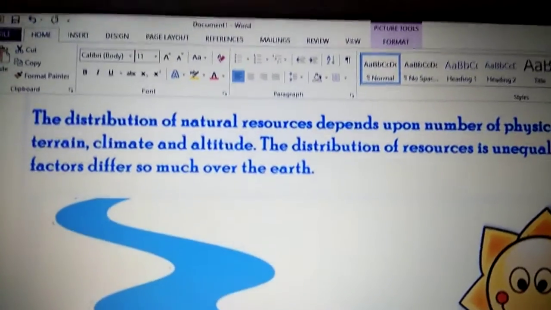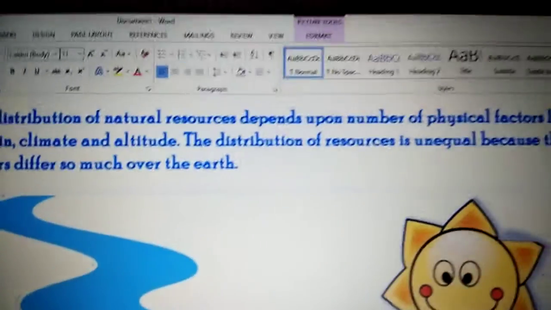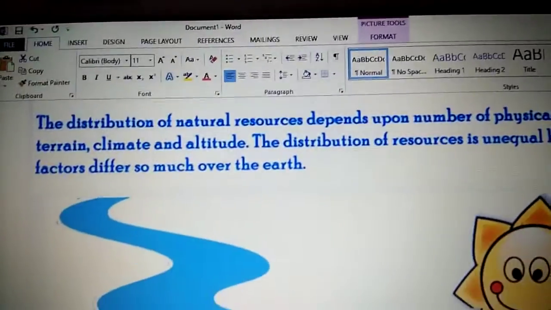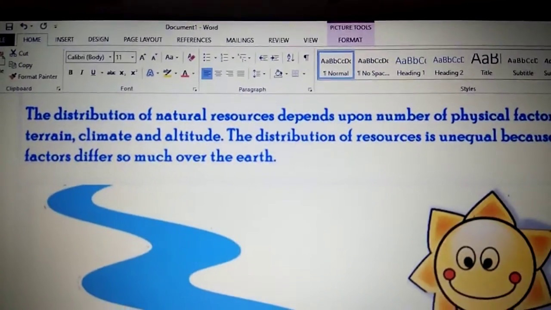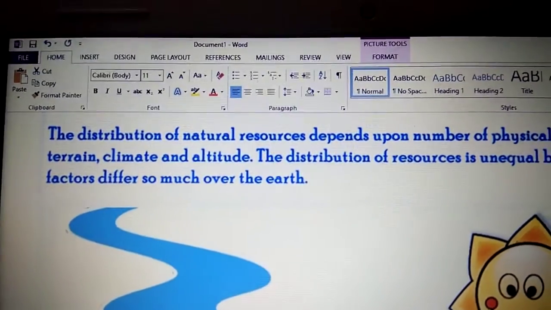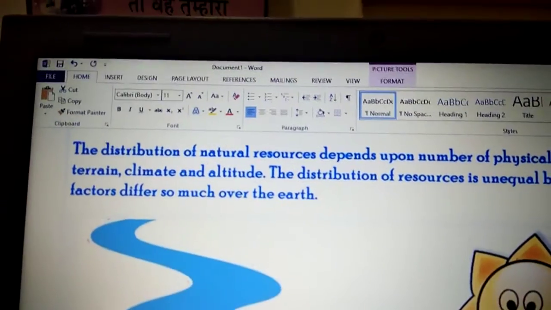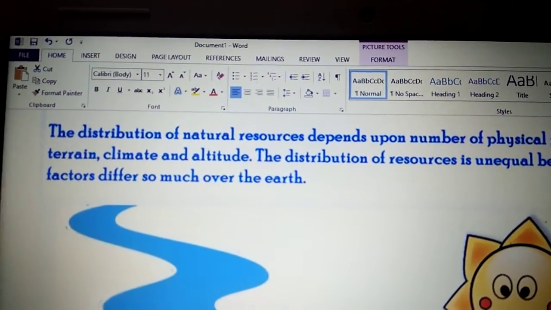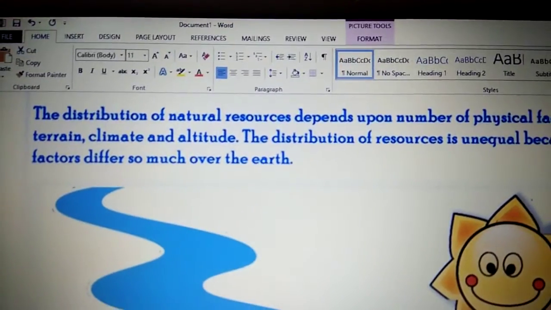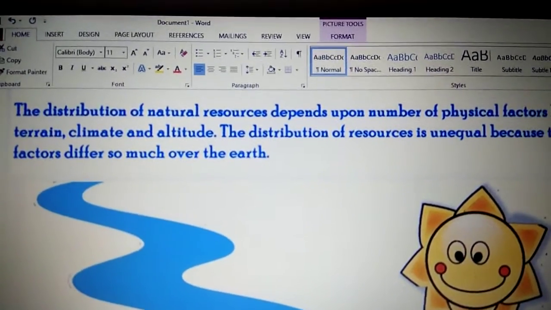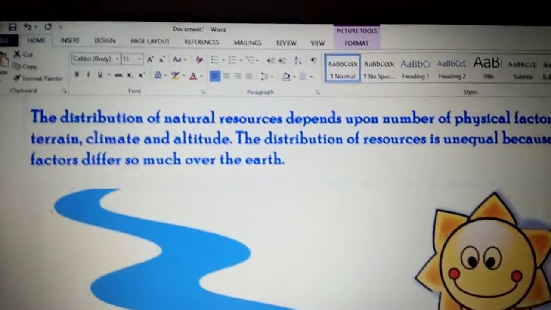Now children, the distribution of natural resources depends upon a number of factors. The distribution is uneven and unequal all over the world. We do not find all the natural resources in one place. Now what are the factors that the distribution of natural resources depends on? It is terrain, that means the highs and lows, whether it's a desert or a fertile land, and it depends on the climate, and altitude, the height of the place. So these three factors affect the resources that we have: terrain, climate and altitude.